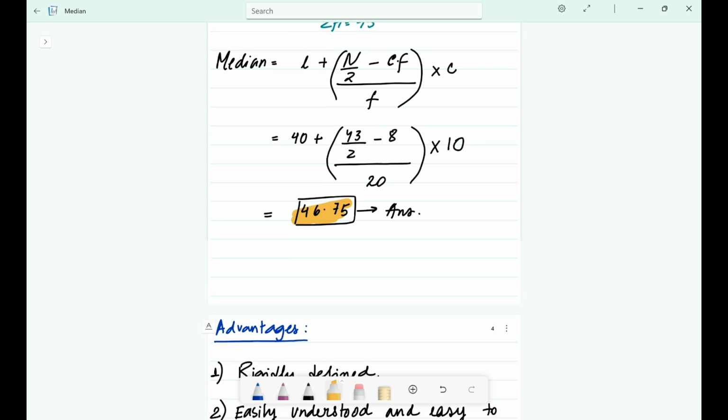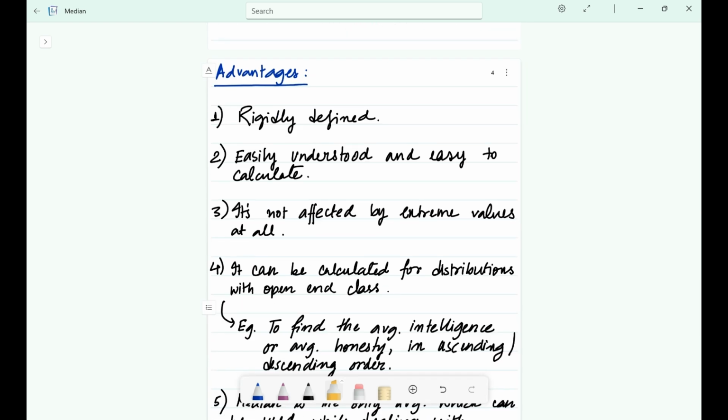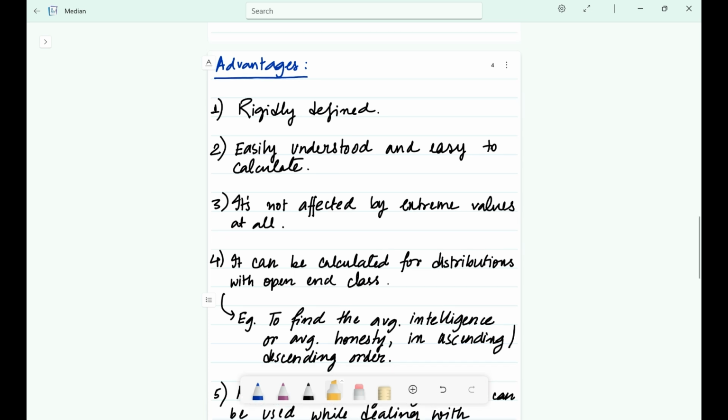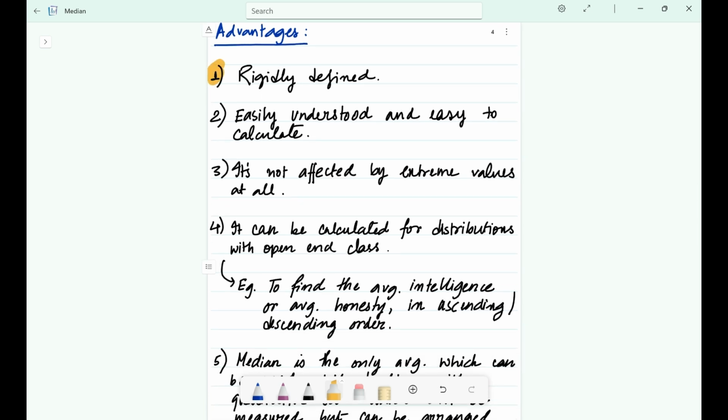Now, let's come to the advantages. Why use a median instead of the mean? Let's talk advantages and disadvantages. Advantages of median. First, it is rigidly defined. There is no ambiguity. Once you sort the data, the method is fixed. Everyone calculating it will get the same answer.